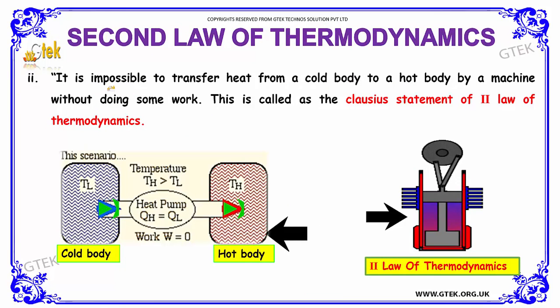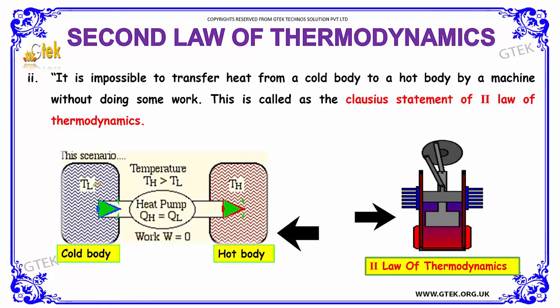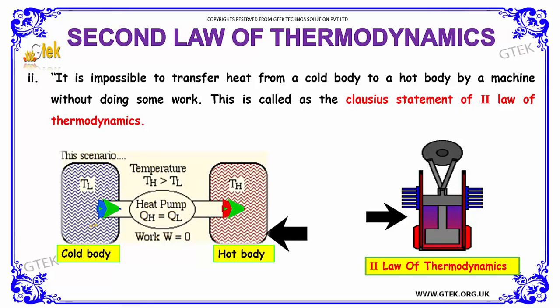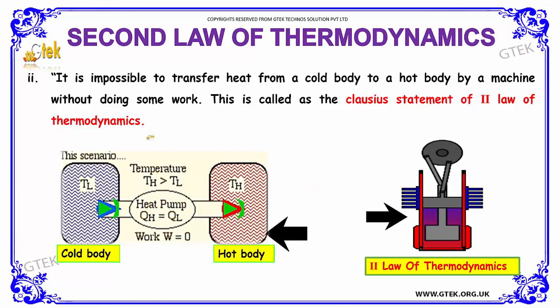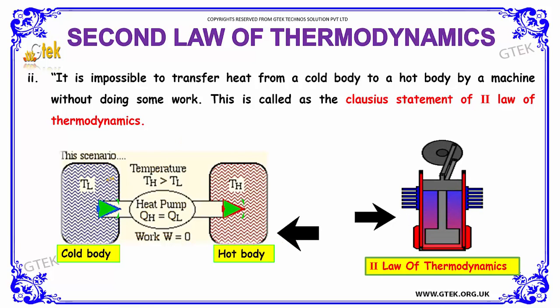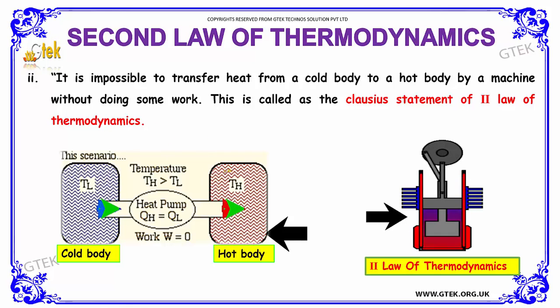Point two is, it is impossible to transfer heat from a cold body to a hot body by a machine without doing some work. This is called the Clausius statement of the second law of thermodynamics. From here, the heat cannot be transferred to here without doing any transformation.